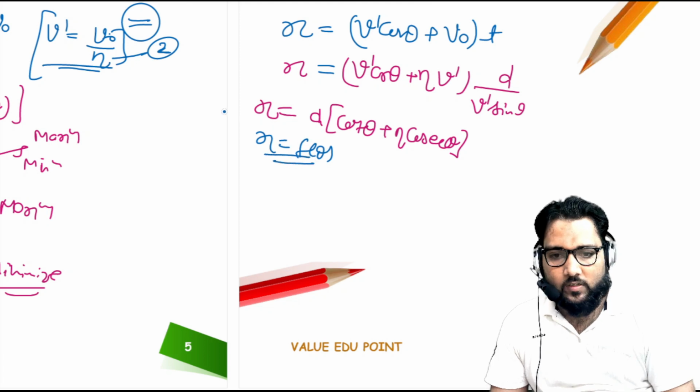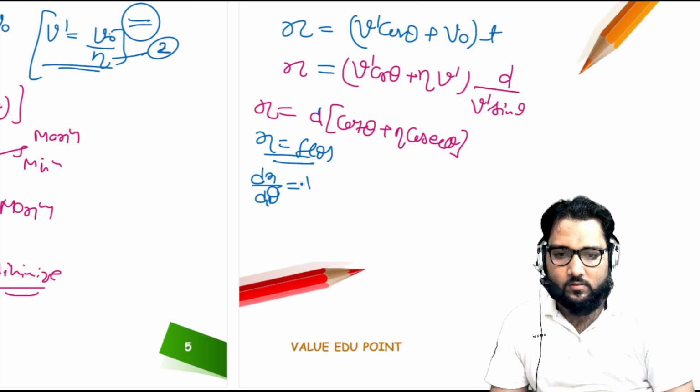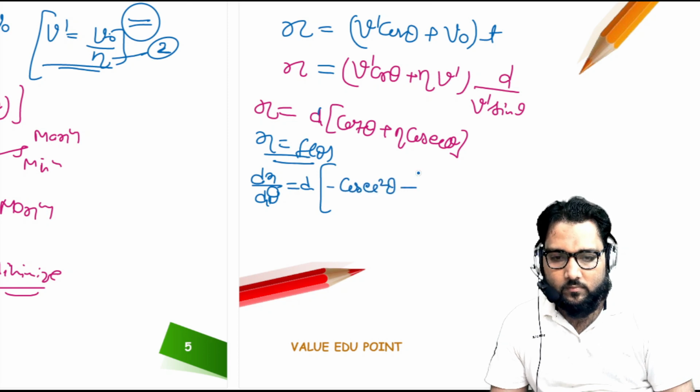Now what you have to do is differentiate, dx by d theta. Okay, so d is constant, and the differentiation of cot theta will be minus cosec square theta, and the differentiation of cosec theta is minus cosec theta into cot theta.